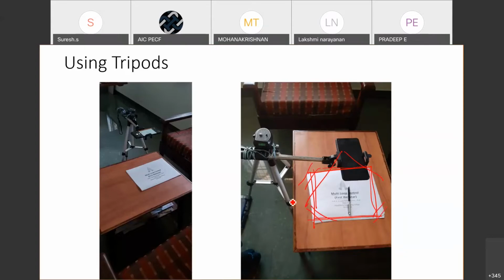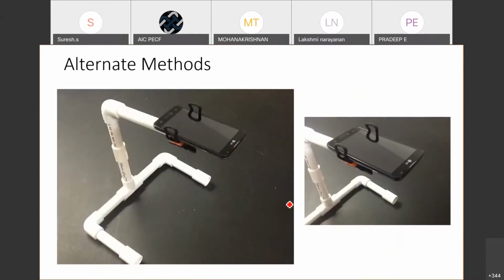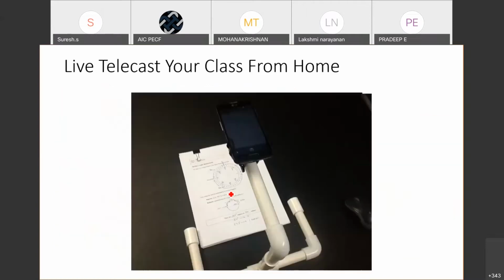So if you have a tripod at home, it is very handy. If you are not having, you can simply construct one. It is not a very difficult thing. Being engineers, you must be innovative in coming up with these kind of solutions. It is very easy to construct one. More importantly, don't hold your phone in hand and shake it when you take pictures. Keep them in a stable condition and then take pictures so that you end up getting a good quality picture of your answer script.